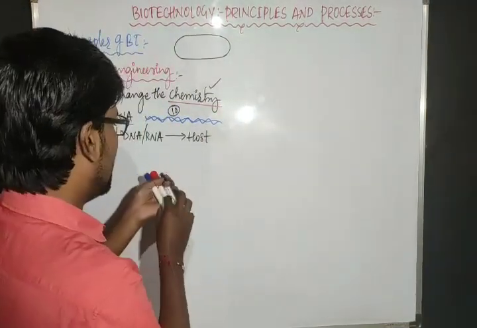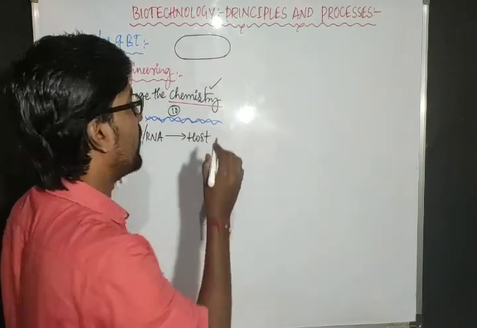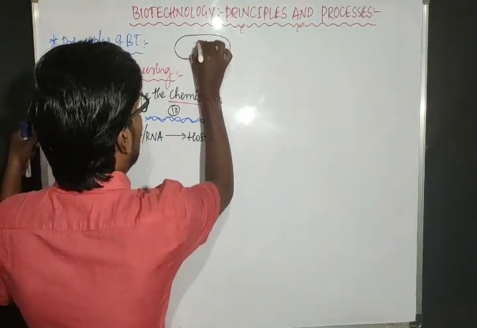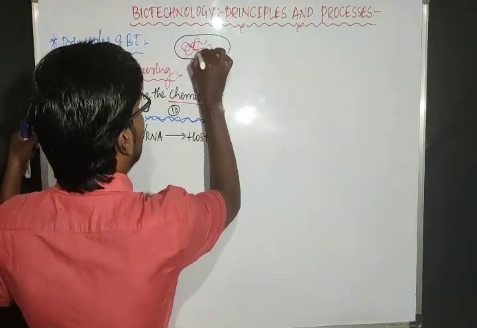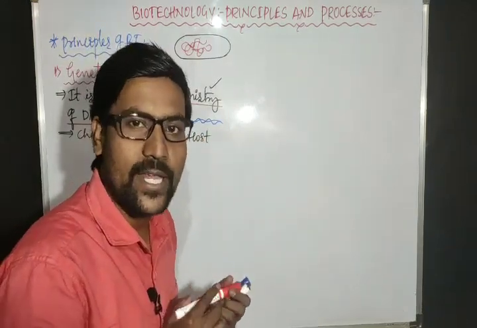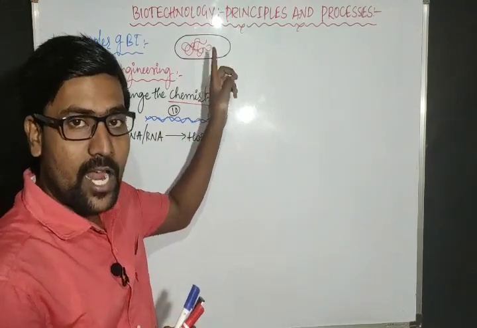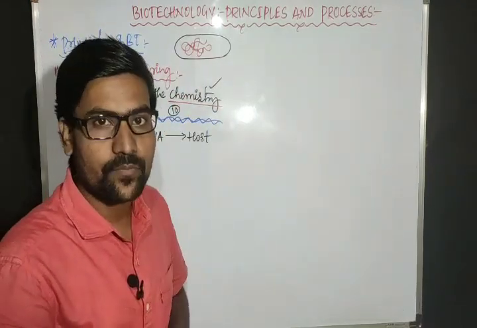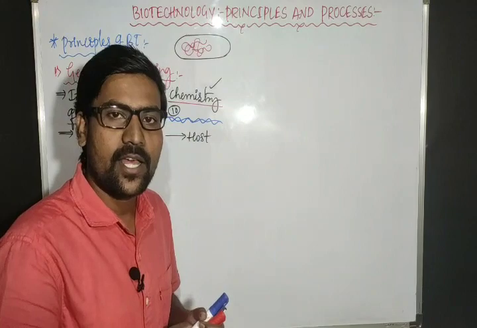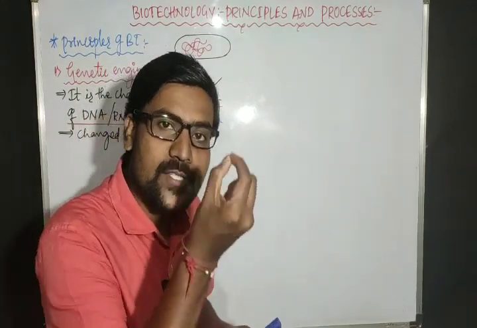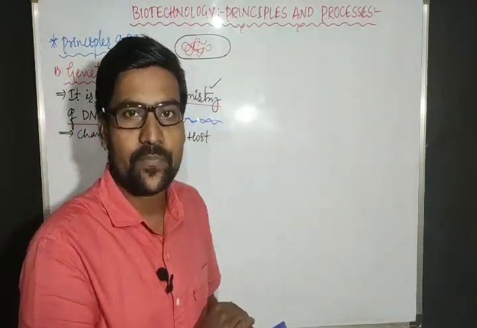this is one E. coli cell, bacteria E. coli cell. This bacteria is having its own DNA, right? It is having its own DNA. Now this bacteria does not have the insulin gene. It is not having the insulin gene. Now we are taking one insulin gene from the human DNA.